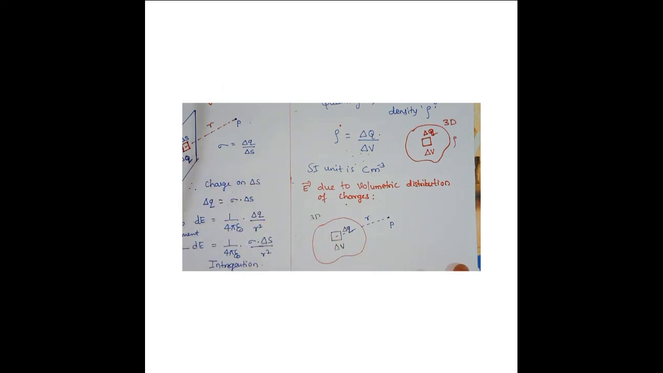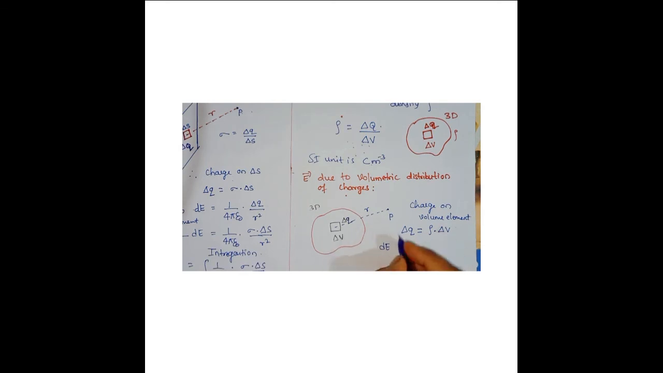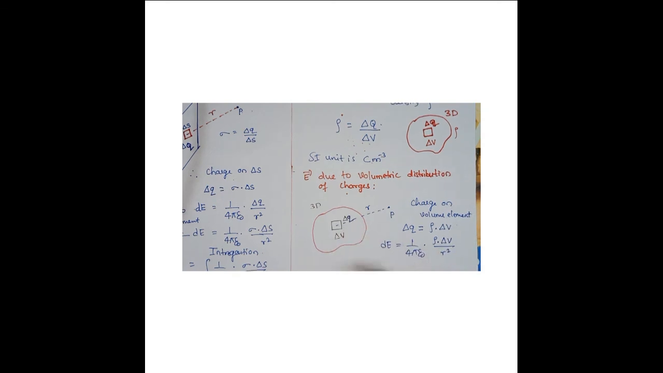Whatever we have done before, the same thing again. The charge on the volume element delta Q is equal to rho into delta V. Then the electric field, small dE, is 1 by 4 pi epsilon naught into delta Q divided by the distance squared, R square.